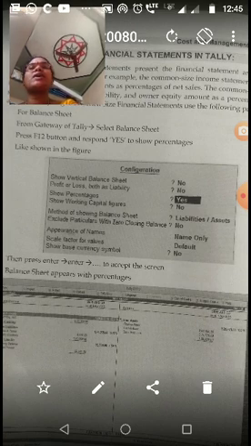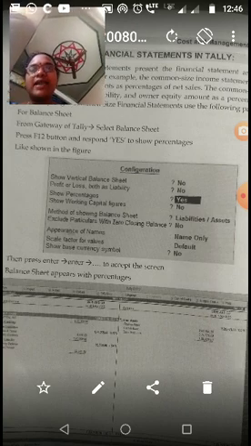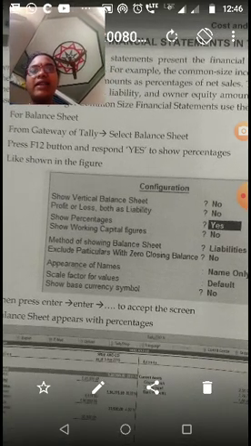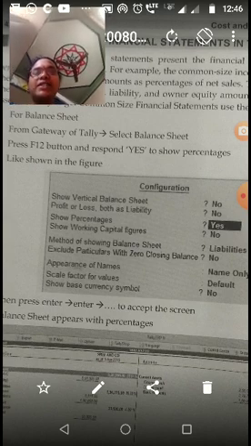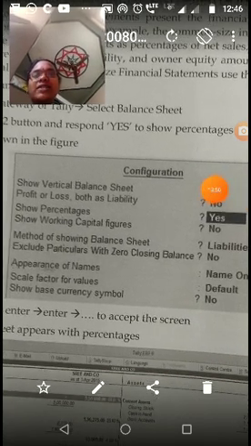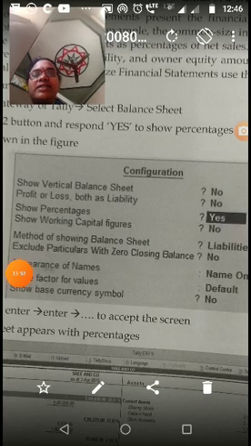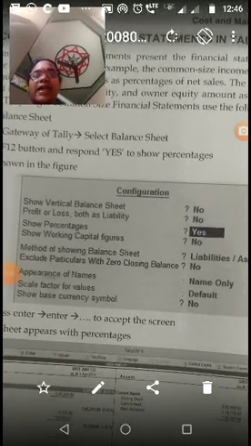In Tally, to get the common size statements, first for the balance sheet, gateway of Tally, select the balance sheet, press F12 button and respond yes to show the percentage. So F12 button means configuration. So the configuration screen appears like this.